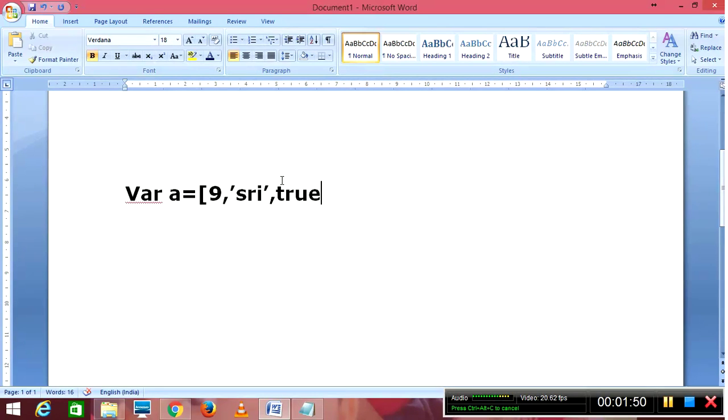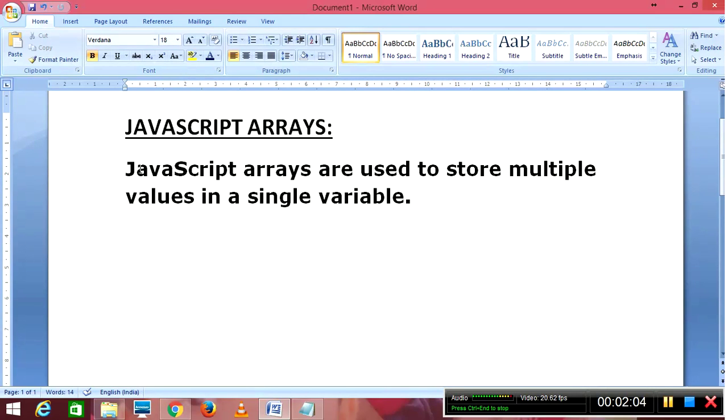So I can define all these types of elements. This is a mixed type of elements where I can store numbers, strings, and boolean values. That's why we call this type of array heterogeneous in JavaScript. The definition is: JavaScript arrays are used to store multiple values in a single variable.